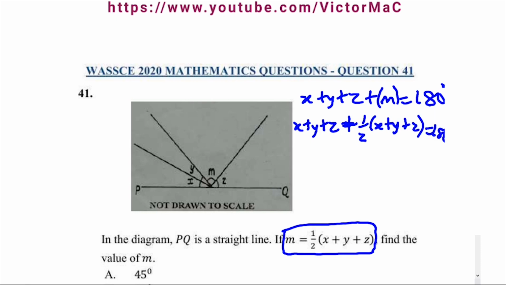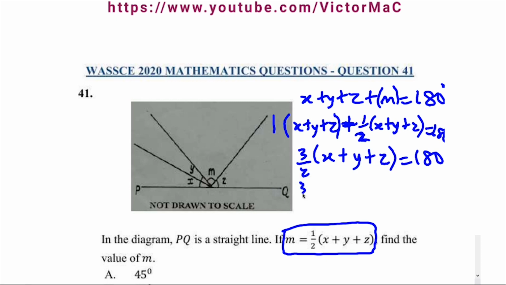Alright, this is one of the quantity x plus y plus z, and half of x plus y plus z. 1 plus a half is 3 over 2 of that same quantity, which is 180. So multiplying both sides by 2 over 3, we're going to have 2 over 3 times 180. 2 over 3 would have cancelled out this 3 over 2 here.